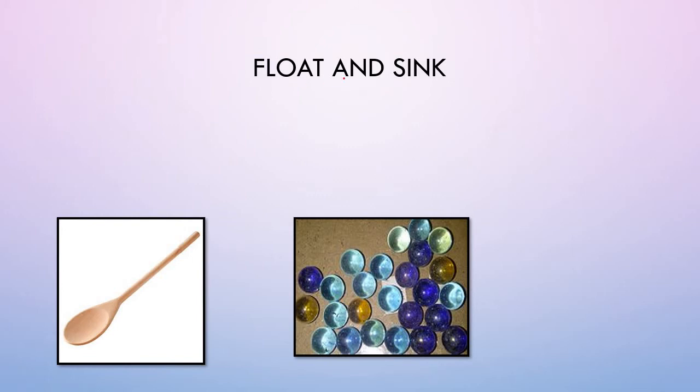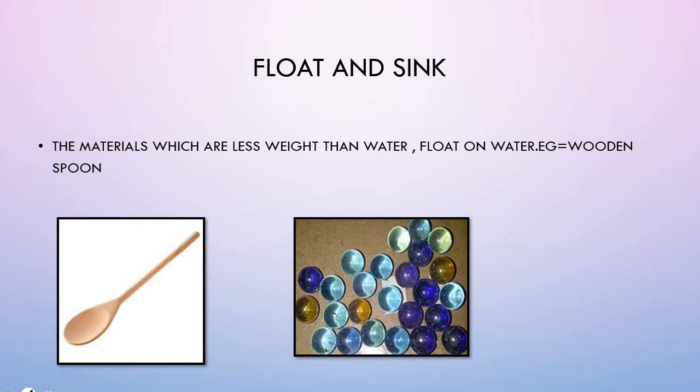So now we'll see float and sink. The materials which are less weight than water float on water. Example, wooden spoon. We can see this is a wooden spoon. Wood is less weighted than water, so it floats on water.